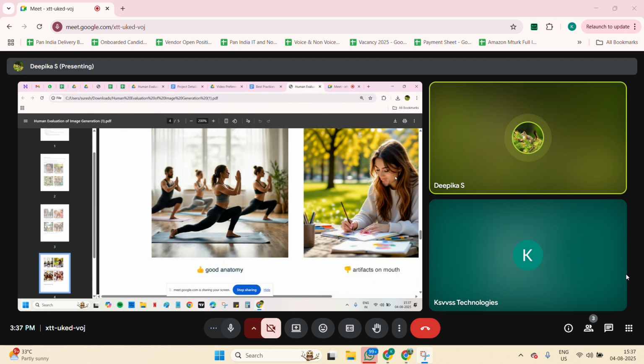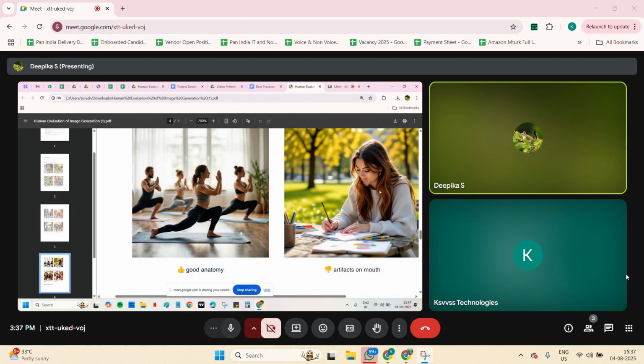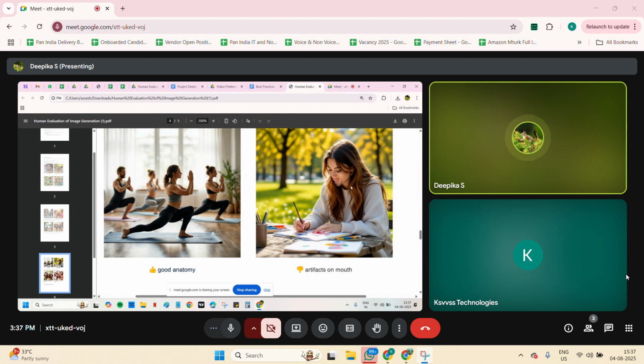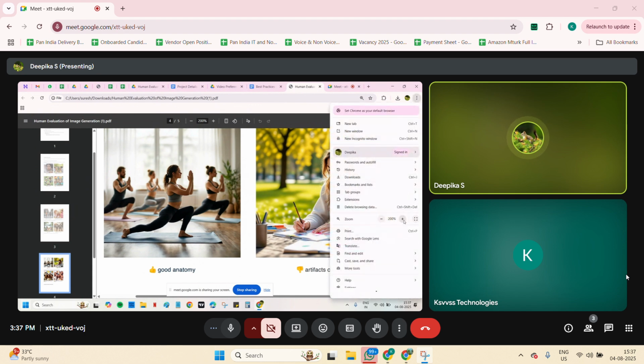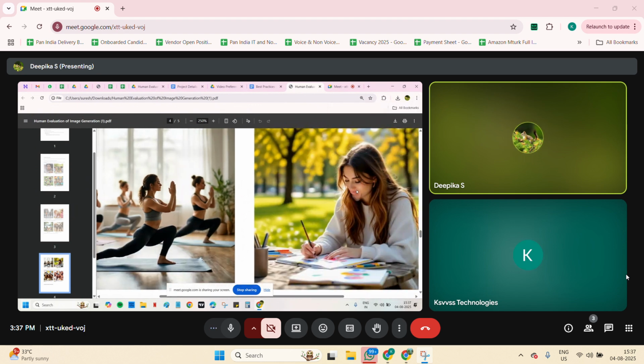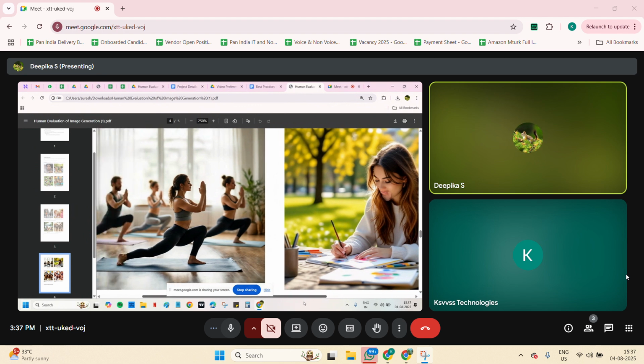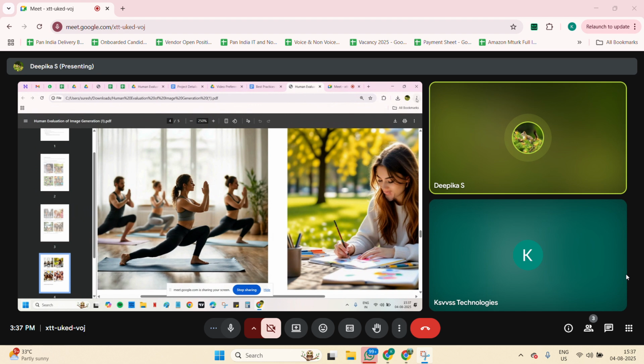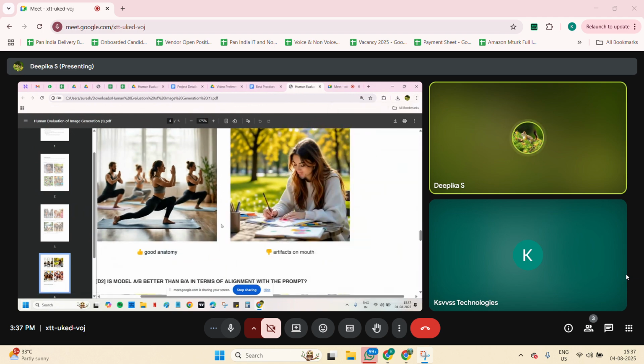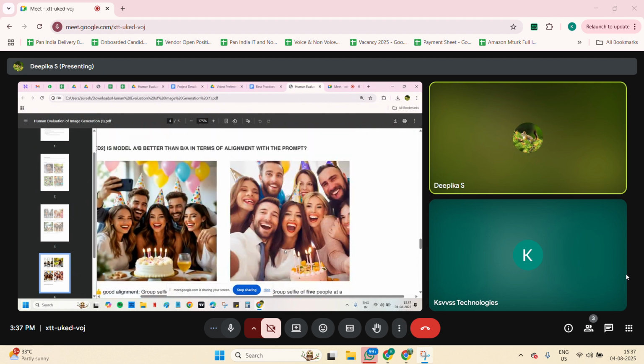Artifacts means plausible visual elements without artifacts. In the second image, in the lady's mouth, you can find artifacts. You can clearly see it is an AI generated image. Correct. This artifact should not be present over there. In the first image, it is clear, we don't find any artifacts. In the second image, we can find the artifacts clearly. So that's the reason the first one will go under good, and the second one will come under artifacts on mouth. Okay, and next, what they are telling.